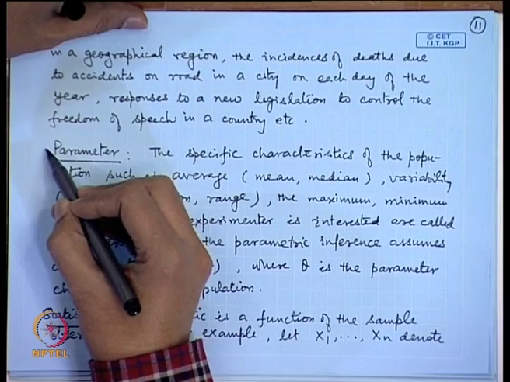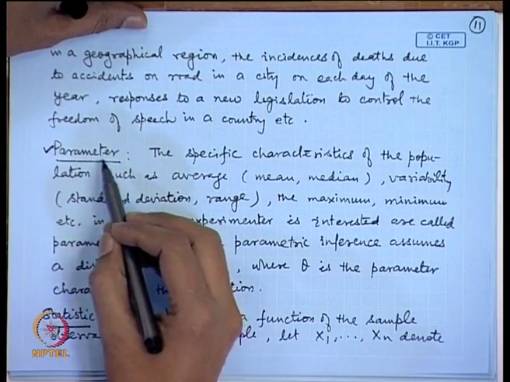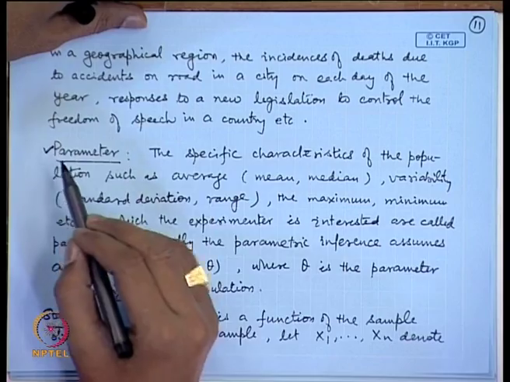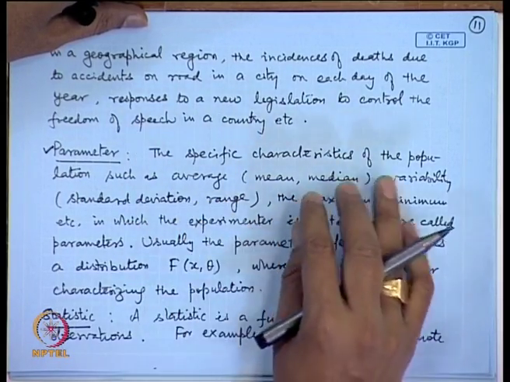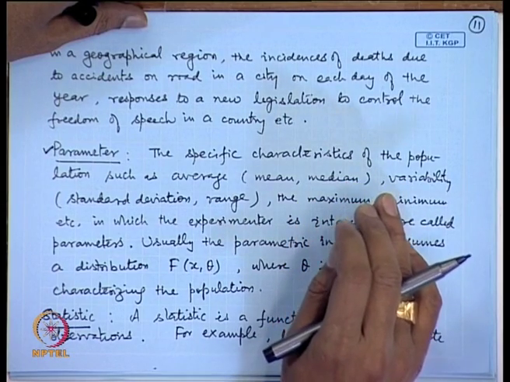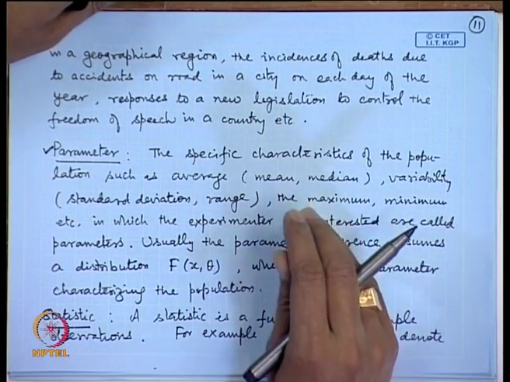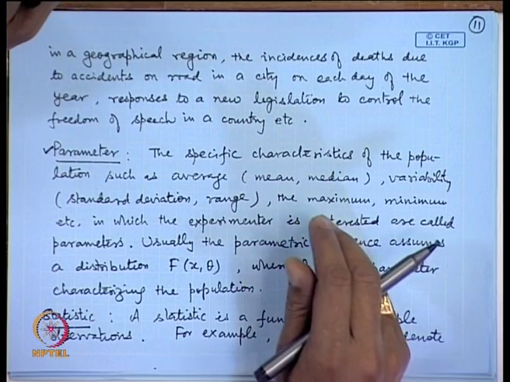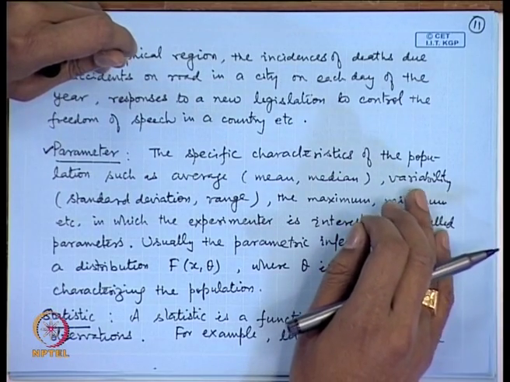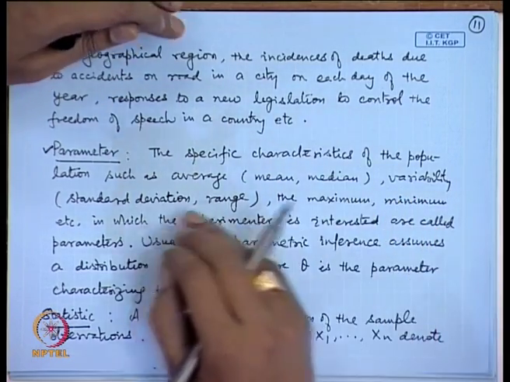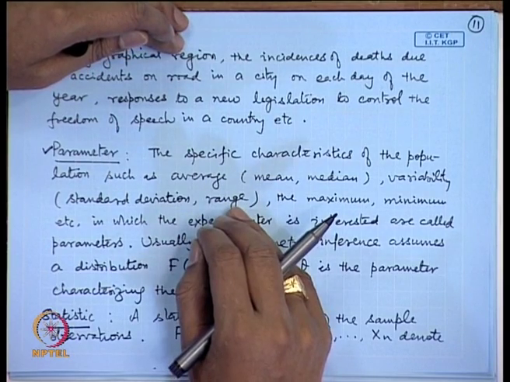Once we have identified a population of our interest, the next key term is parameter. I have been using this term parameter repeatedly beforehand, but what is the proper meaning of the parameter? So, the specific characteristics of the population such as average, for example, it could be mean, median, mode, arithmetic mean, harmonic mean, etc., or a characteristic which determines the variability such as standard deviation, range.